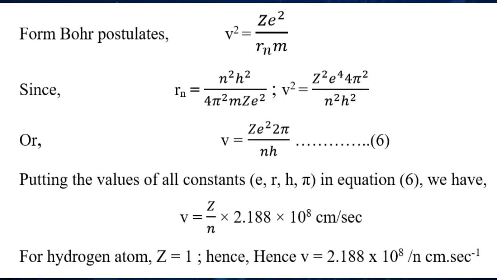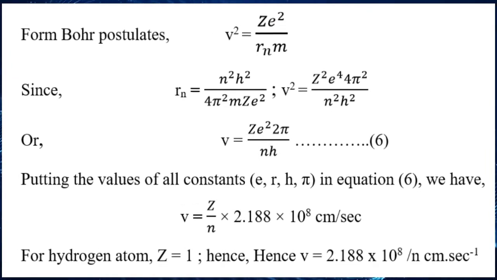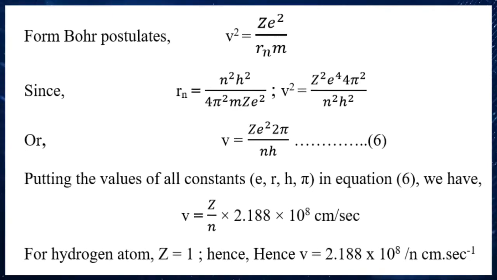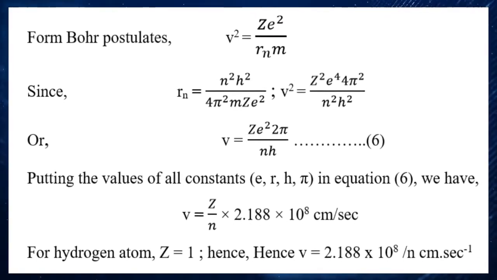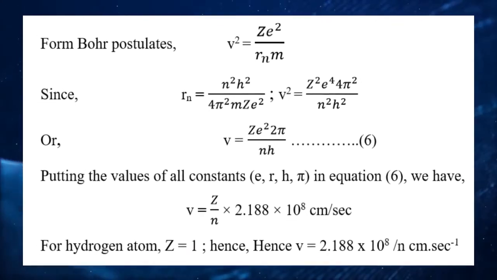Now if we calculate it out, the velocity will come up like this, whatever is present on your screen: the velocity of an electron in a Bohr orbit. Velocity will be 2.188 × 10⁸ centimeter per second.